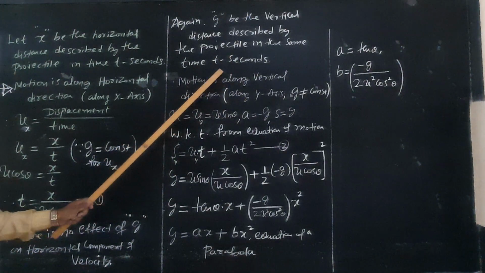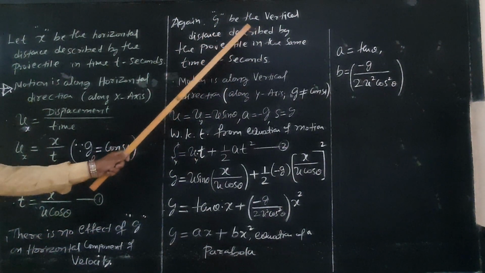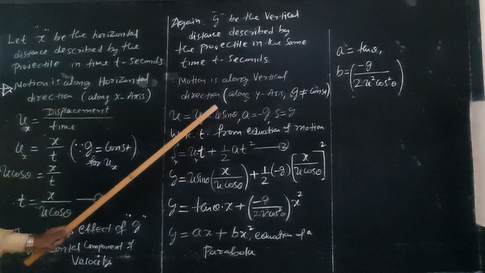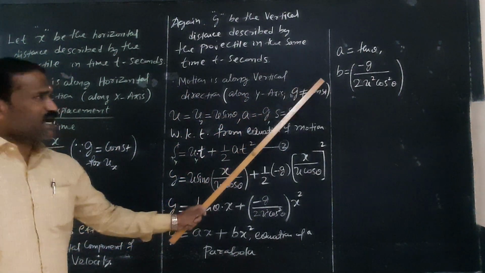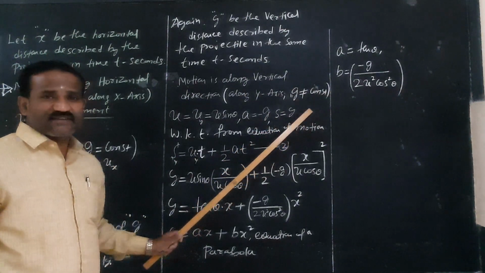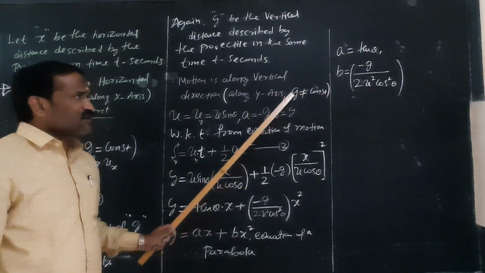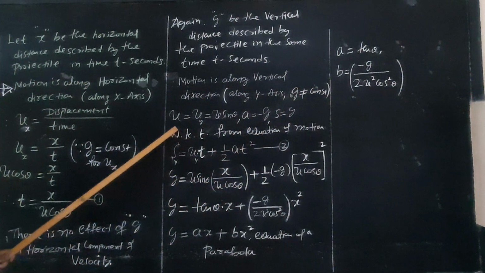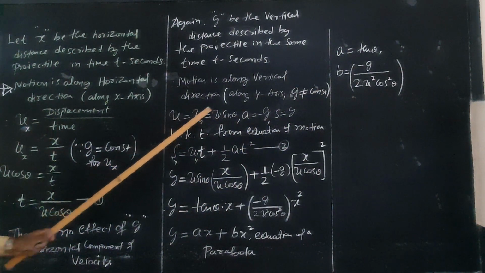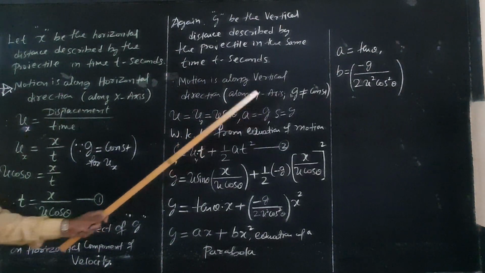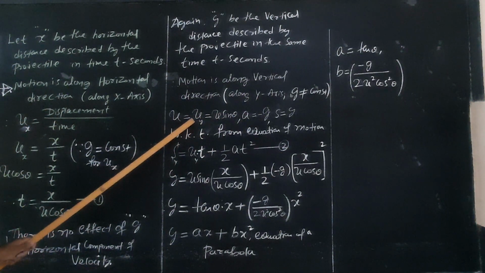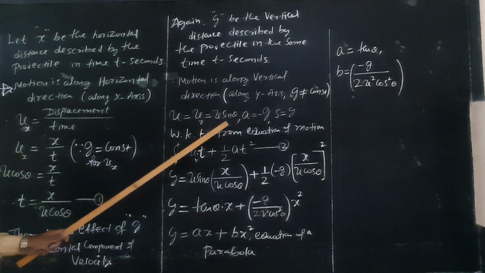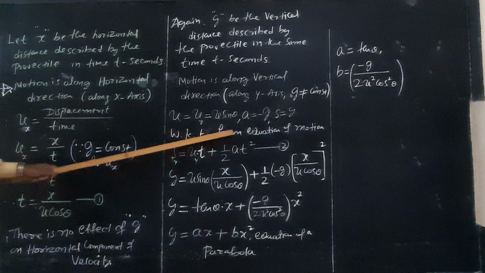Therefore, in the y direction, the motion is along the vertical direction, along the y-axis. Along the vertical direction, g is not constant. Therefore, u is equal to uy. What is uy? The vertical component of velocity uy is u sin theta. This is the motion along the y direction.